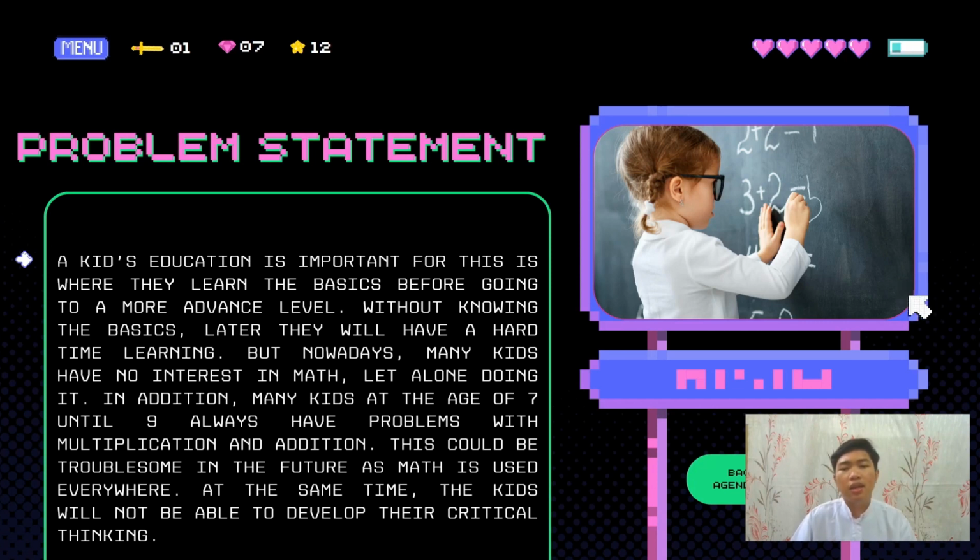In addition, many kids from the age of 7 until 9 always have problems with multiplication and addition. This could be troublesome in the future as math is used everywhere. At the same time, the kids will not develop their critical thinking.